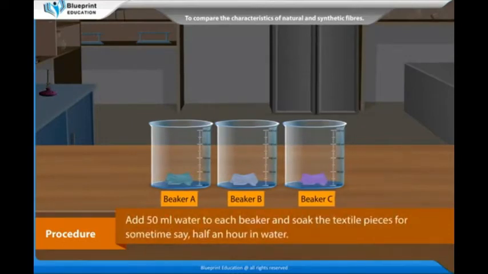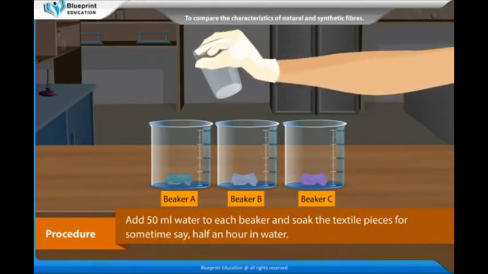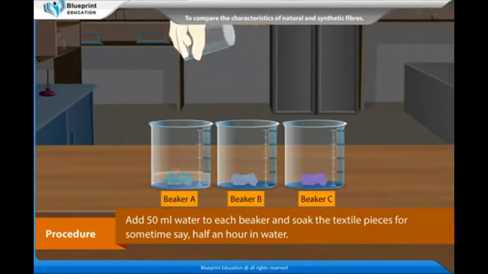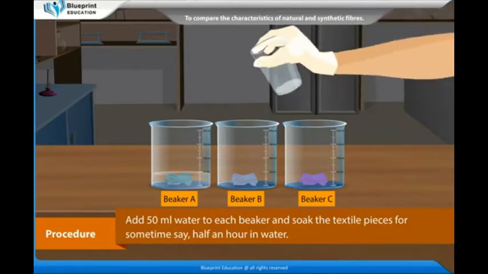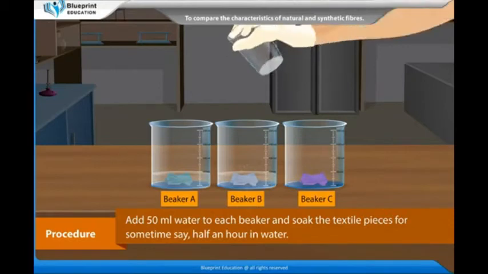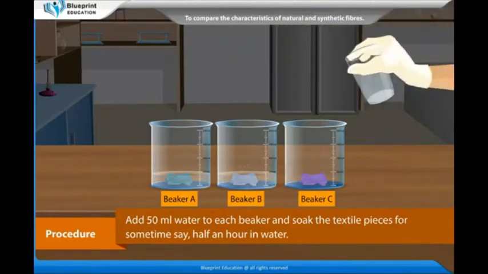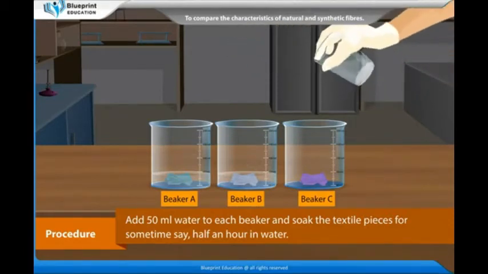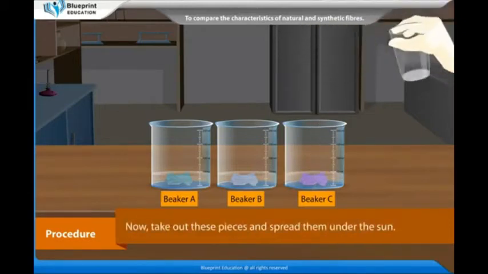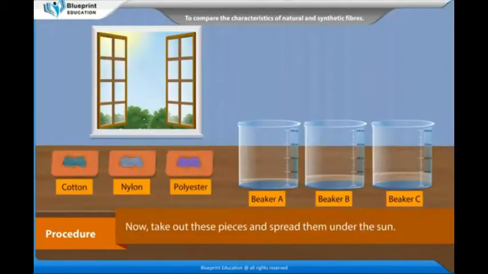Add 50 milliliter water to each beaker and soak the textile pieces for some time, say half an hour, in water. Now take out these pieces and spread them under the sun.